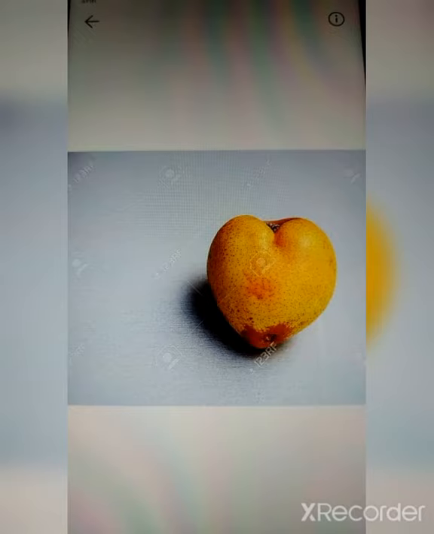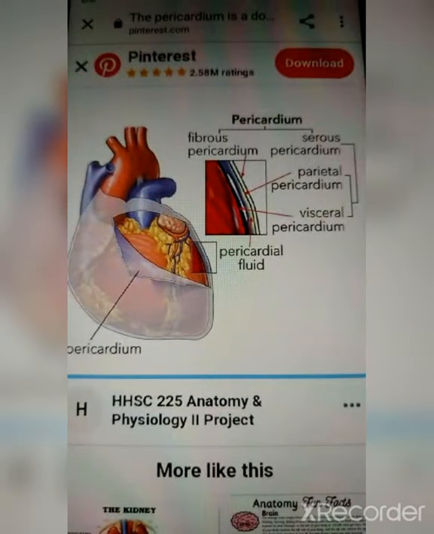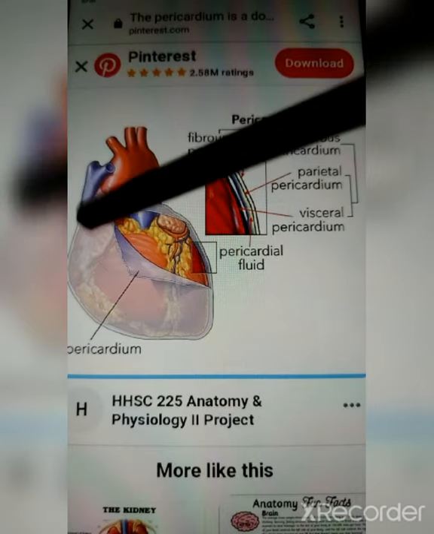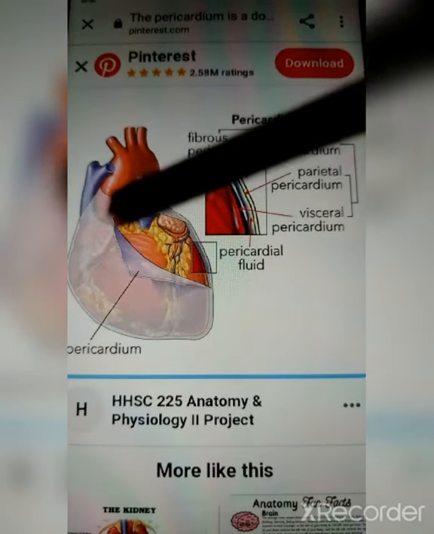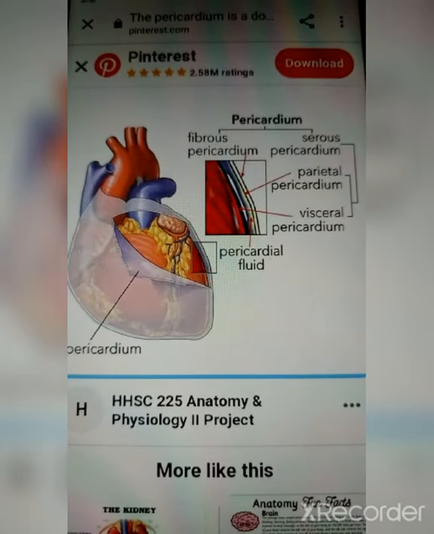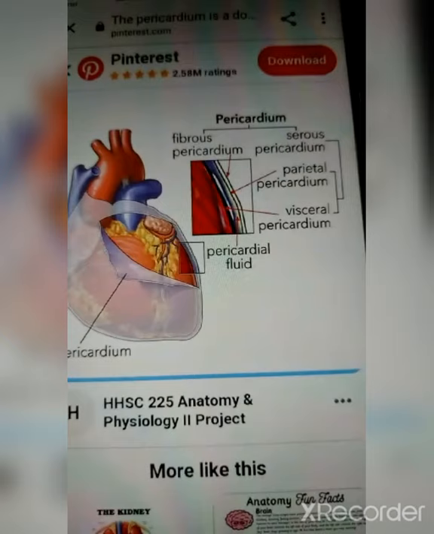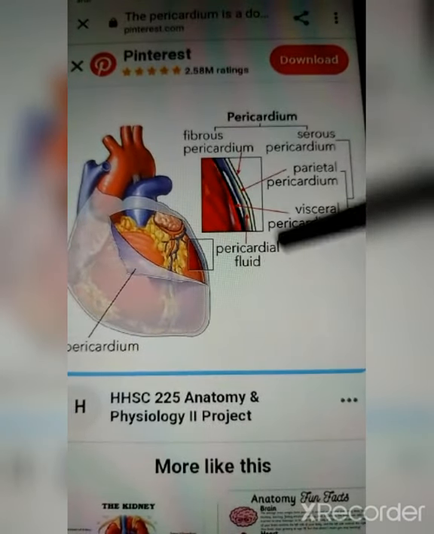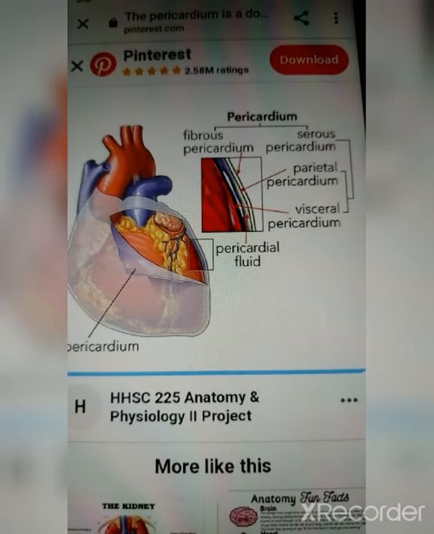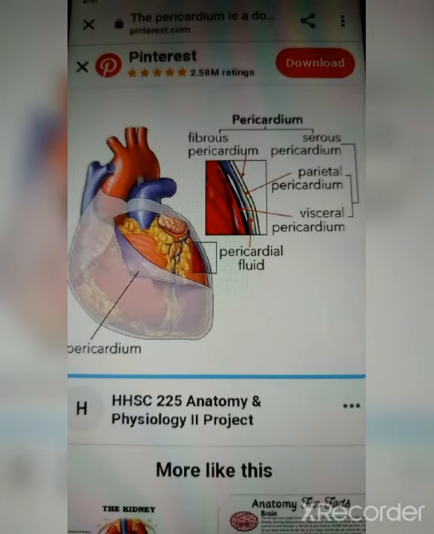So we will look at some other diagram. In this diagram, it is seen that the heart is covered with a pericardial membrane. This is the pericardial membrane which covers the entire heart, and there are two layers of pericardial membrane, and between the two layers there is a fluid known as pericardial fluid. You can look at the fluid here, pericardial fluid. It is between the two layers of pericardial membrane.